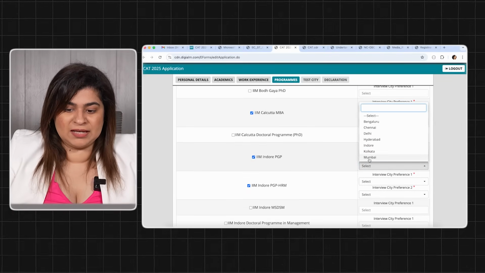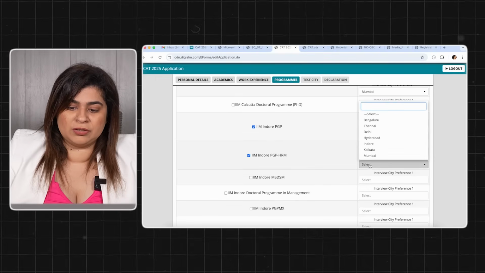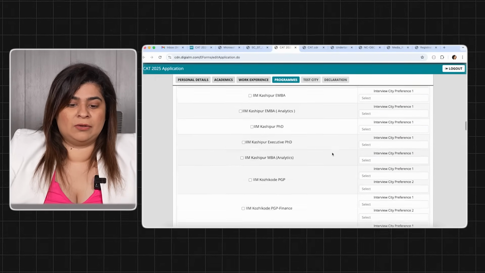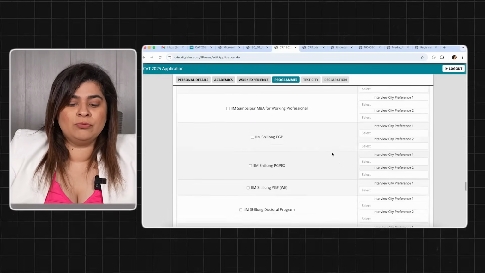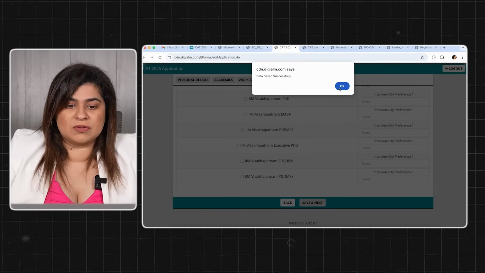I hope that makes sense. Once you are done choosing your cities for all the interviews, then you can go and click on save and next, and we will move towards now my test city preference options.